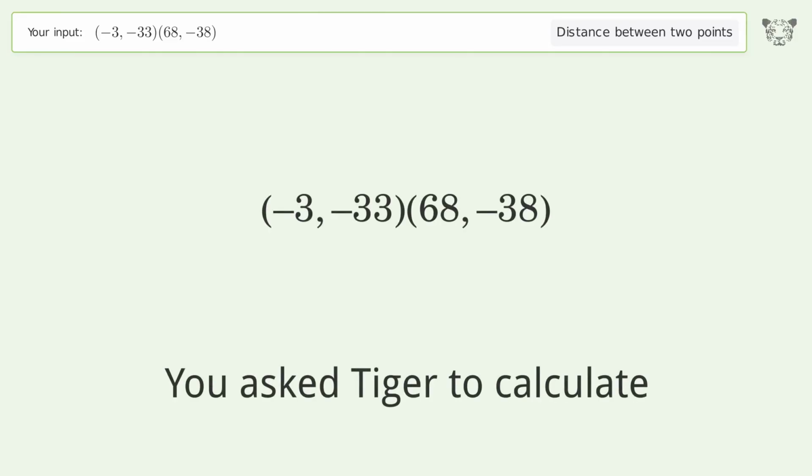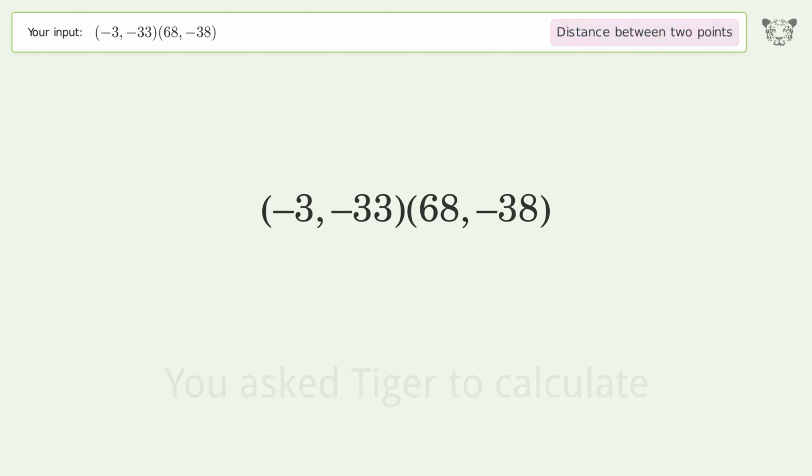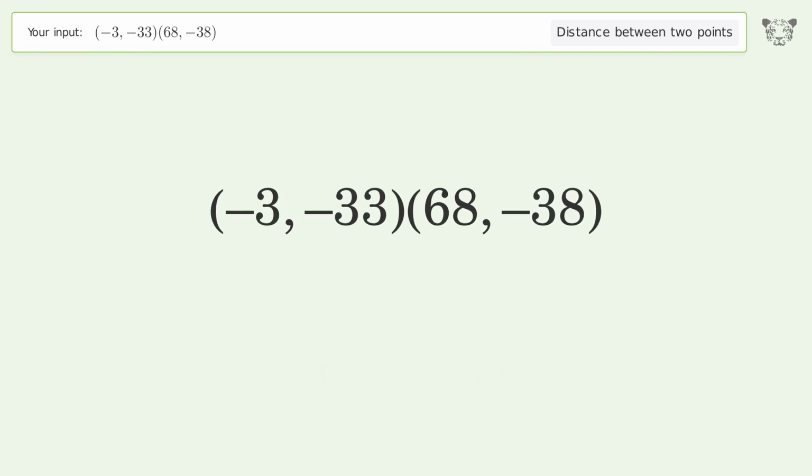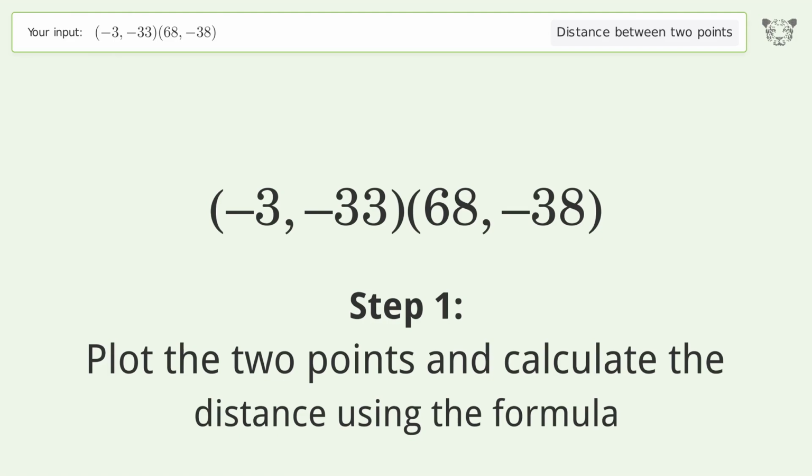You ask Tiger to calculate. This deals with the distance between 2 points. The distance between the 2 points is the square root of 5066, or 71.176. Let's solve it step by step. Plot the 2 points and calculate the distance using the formula.